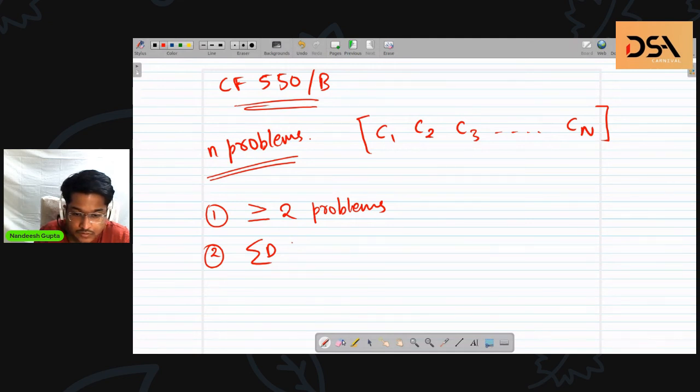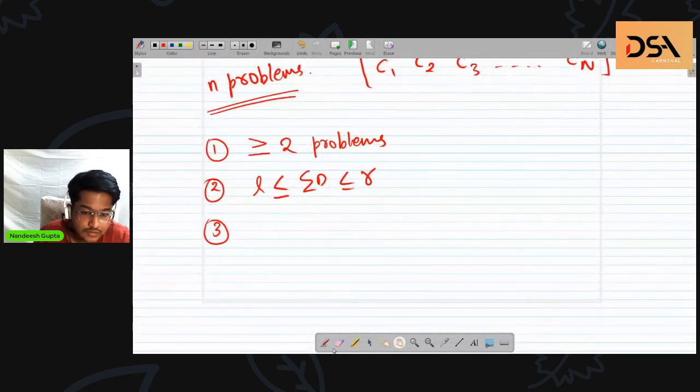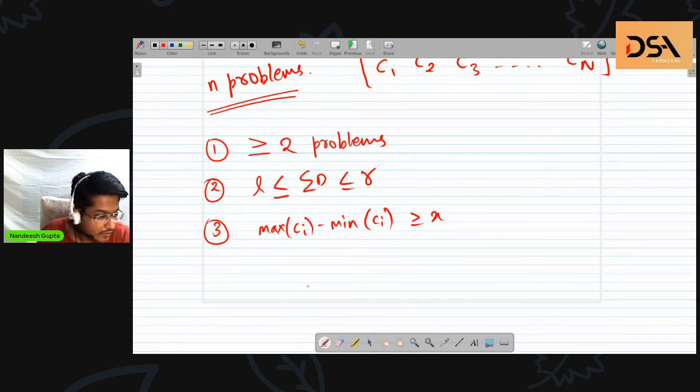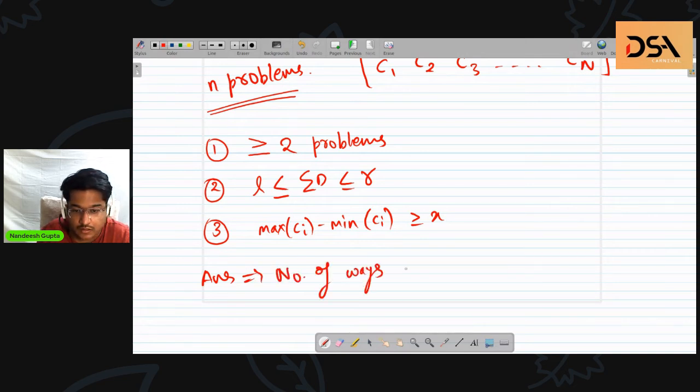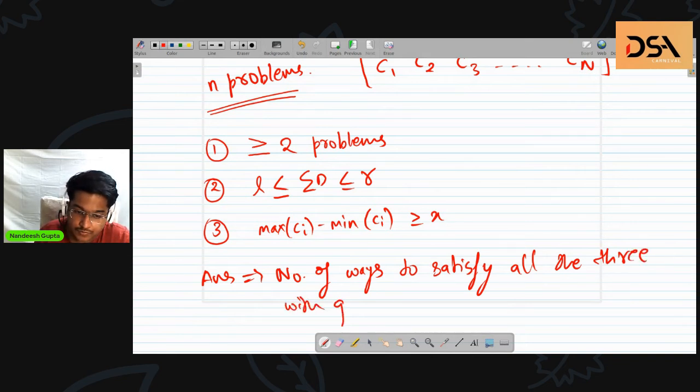So the total difficulty, say the sum of difficulties, must be at least L. So you can just write it like this. You can say L total difficulty, and the third condition is the difference between the easiest and the hardest of the chosen problems must be at least X. So we can say the max difficulty minus min of must be at least X. So the answer is number of ways to satisfy all the three conditions with given set of problems.